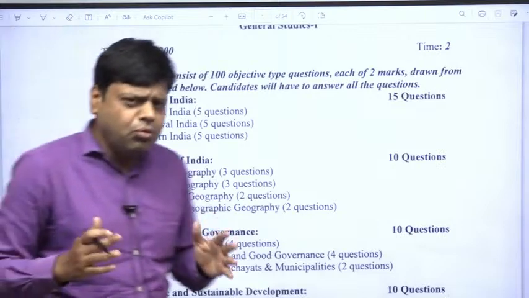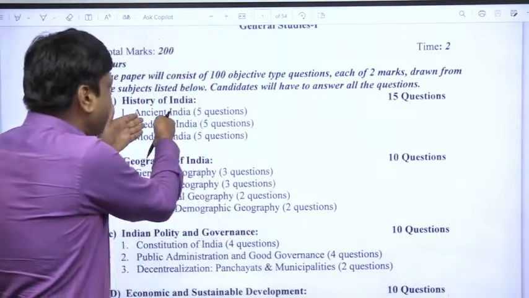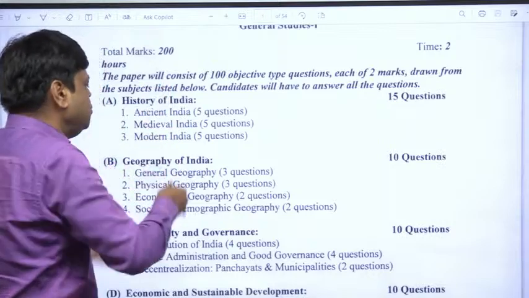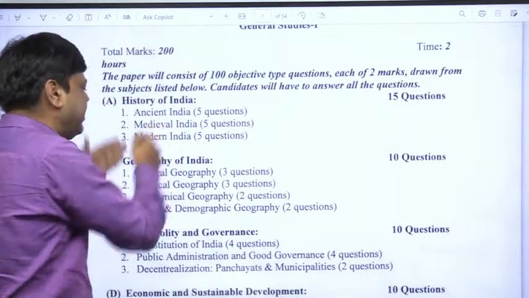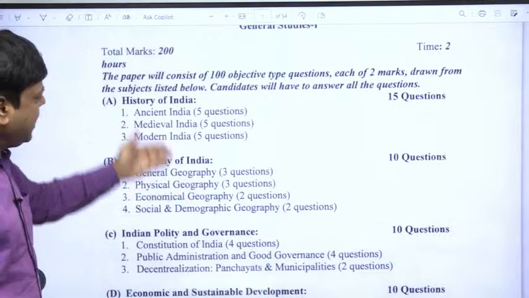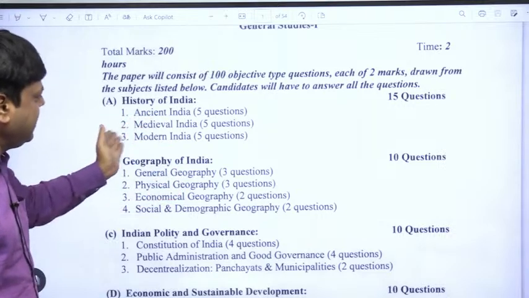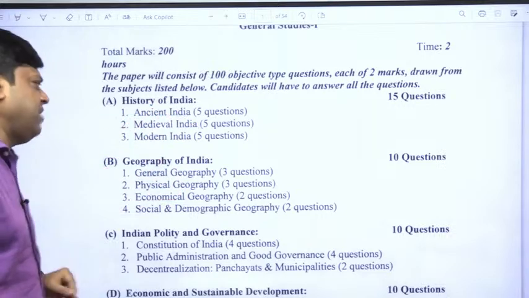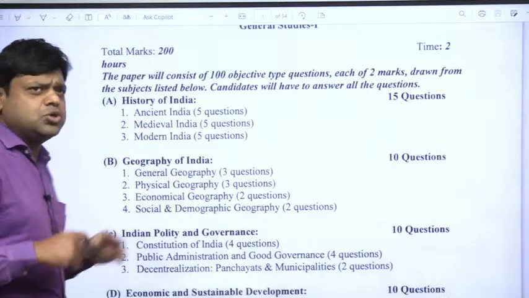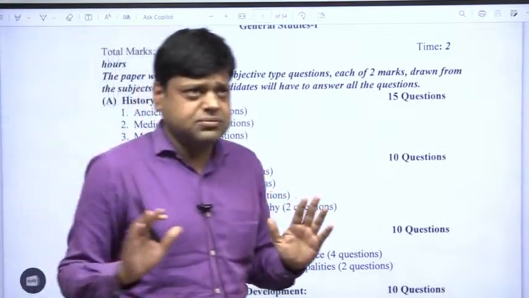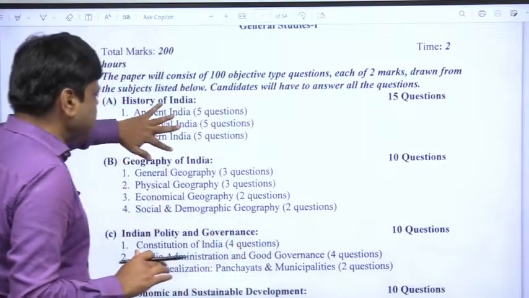So you know on which part of history you have to dedicate more time or less time. In ancient India there are 5 questions, in medieval India 5 questions, in modern India 5 questions. So a total of 15 questions. So a very well structured syllabus.